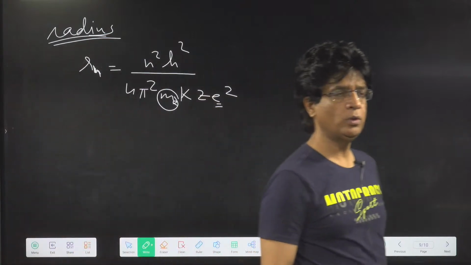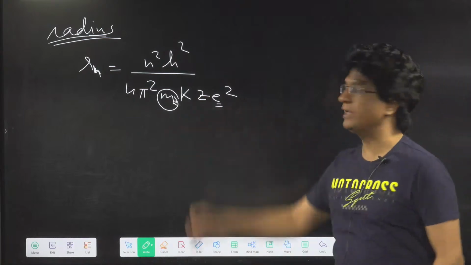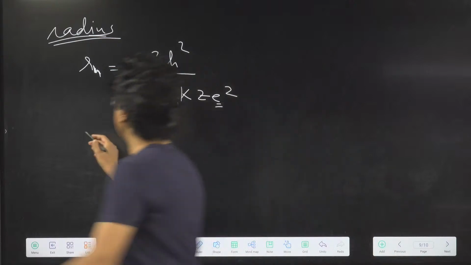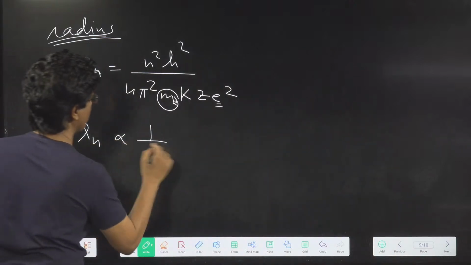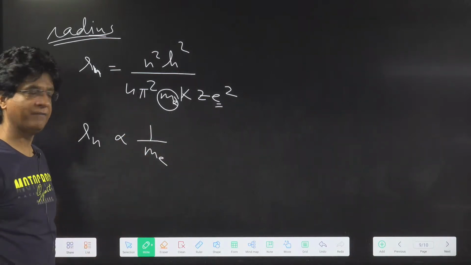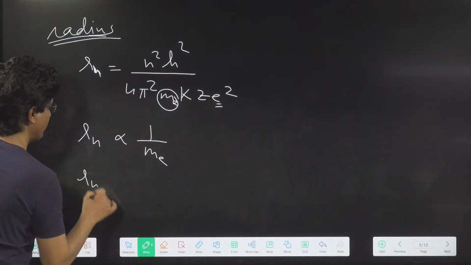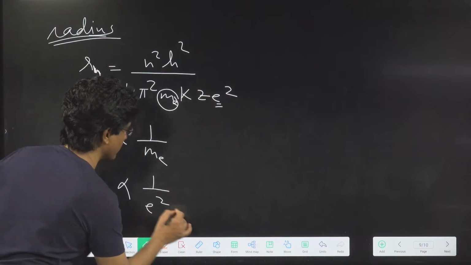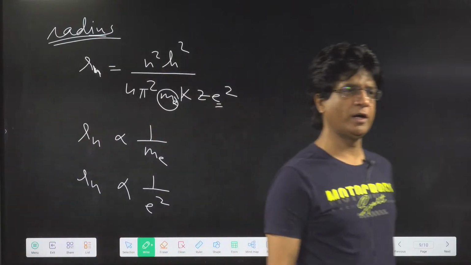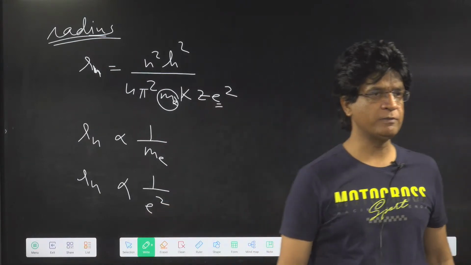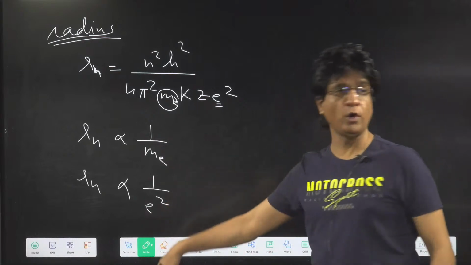What will happen to the radius if the mass of electron is doubled? It is inversely proportional. Can you see that? This radius is inversely proportional to mass of electron. It will become half. Very good. Now similarly, what will happen to radius if the charge of electron doubles? It is inversely proportional to e square. It will become 1 by 4. Very good.